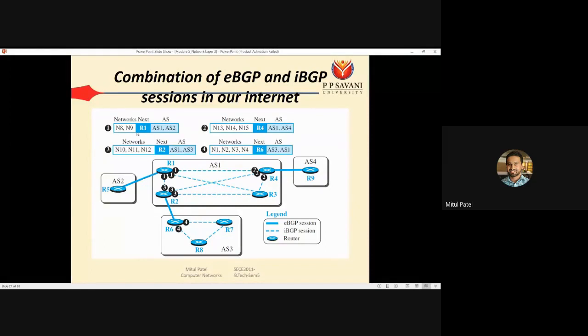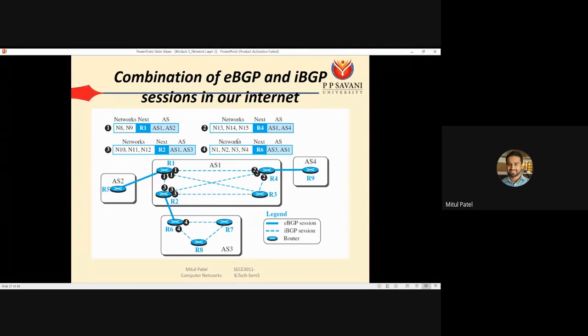So by that way, suppose R2, R3 and R4. R2 એ કંઈ પણ ઇન્ફોર્મેશન જો N8 ને મોકલાવી હોય, suppose R2 wants to send something to network number 8. Network number 8 ક્યાં છે તો આપણું AS2 માં છે. So by getting this message, now R2 can know that next router કયું છે, તો next router is R1, અને એનો પાથ કયો છે, તો પાથ છે આપણો AS1 થી થઈને જાય છે AS2 માં. So by that way R2 can forward that packet to router 1.